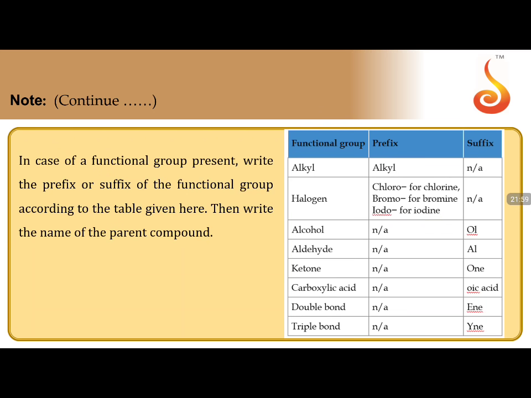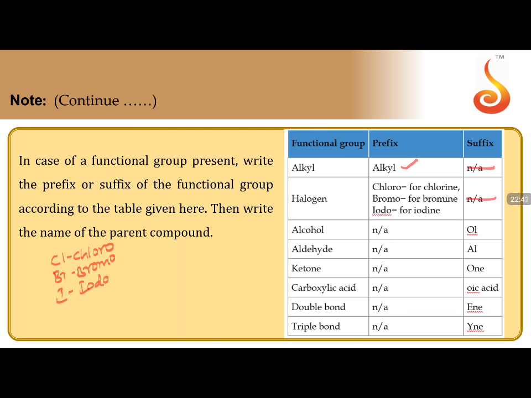In case a functional group is present, write the prefix or suffix of the functional group according to the table given. Whenever you have alkyl groups, they act only as substituents. Whenever you have a halogen, there is no functional group name given to it. It should be written only as a prefix. Cl is written as chloro. Br is written as bromo. And iodine is written as iodo. So this is the naming given for that particular one. Iodo, bromo, chloro. If you have 2 chlorines, dichloro, trichloro, tetrachloro, like that.